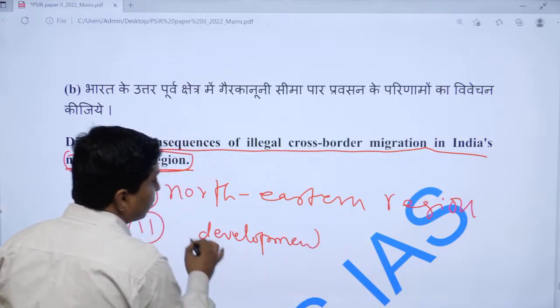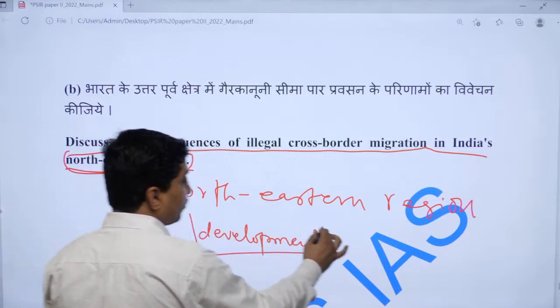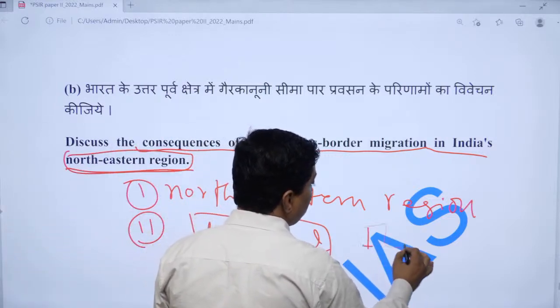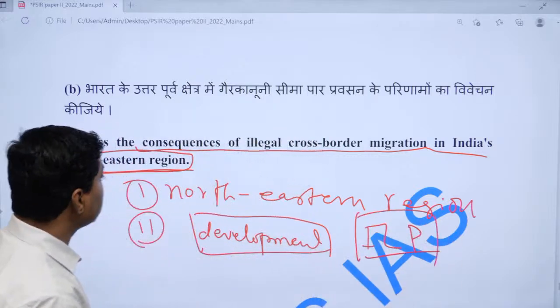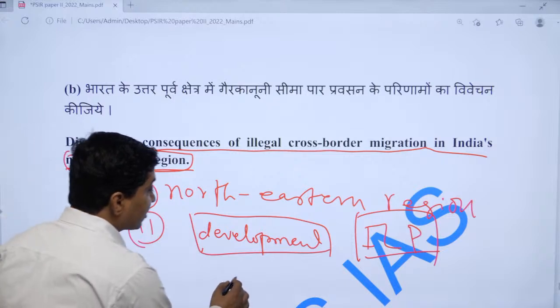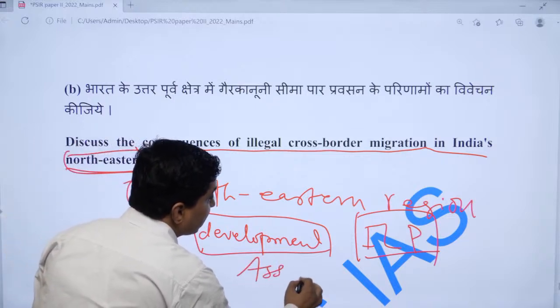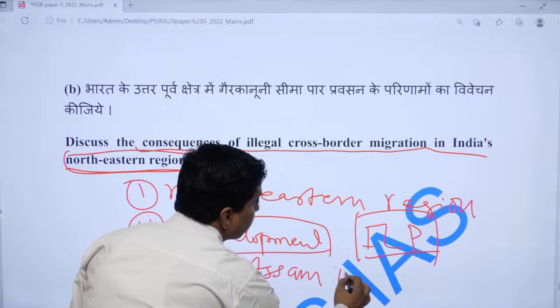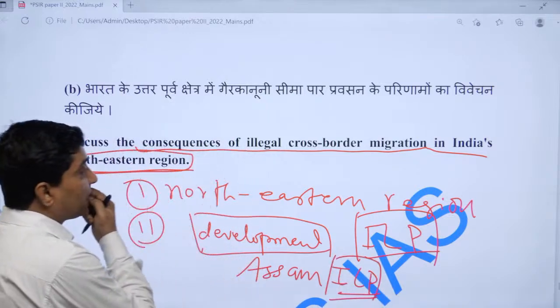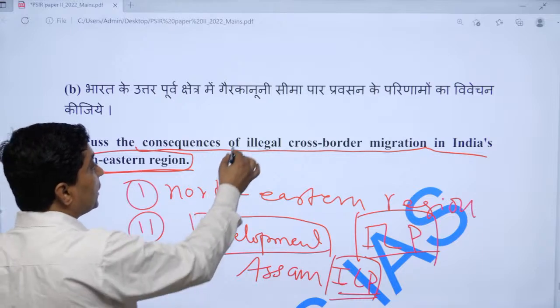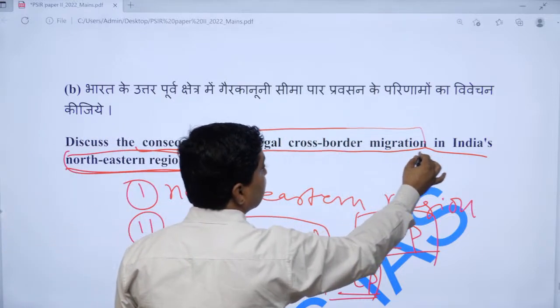If you look at the northeastern region, a few states already have ILP status, inner line permit, but a state like Assam is also demanding ILP so that they can curb illegal cross-border migration.